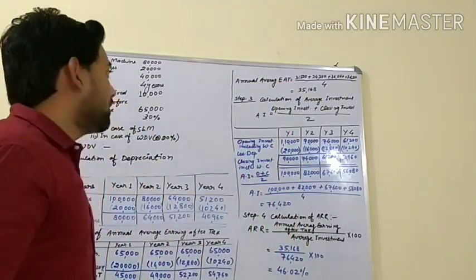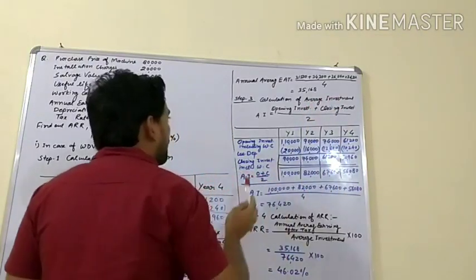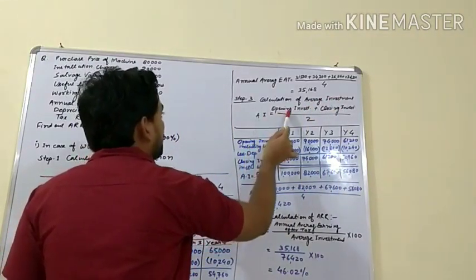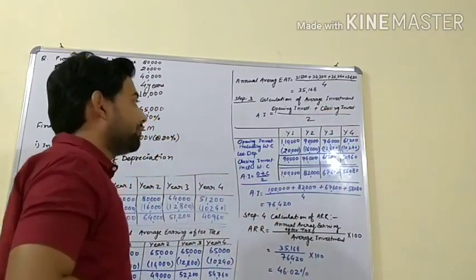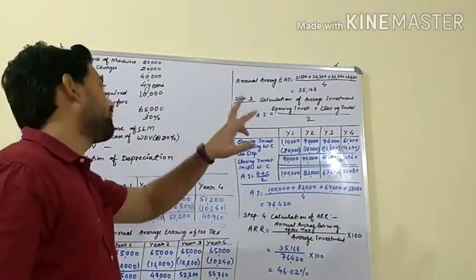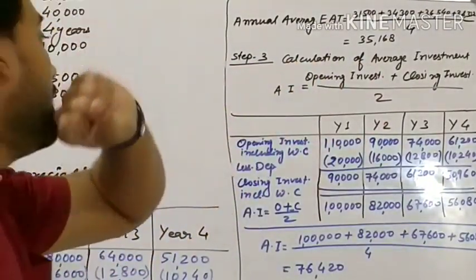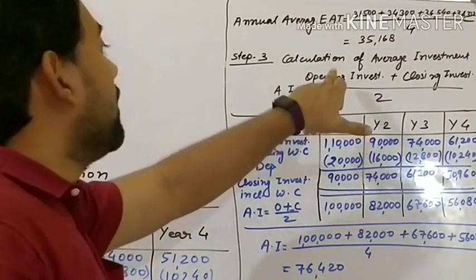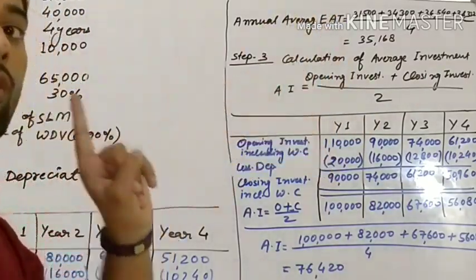Let's see step 3. In step 3 we will find out average investment. We know that average investment is opening investment plus closing investment upon 2. But remember, when you write the formula of average investment, I told you that opening investment means value of investment plus working capital.